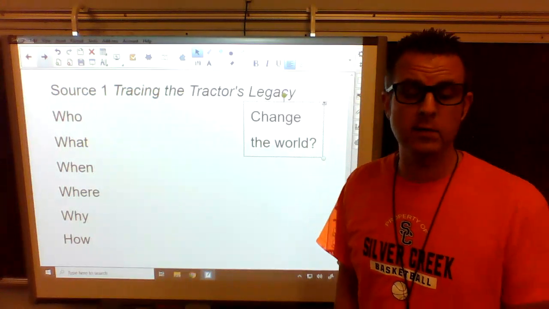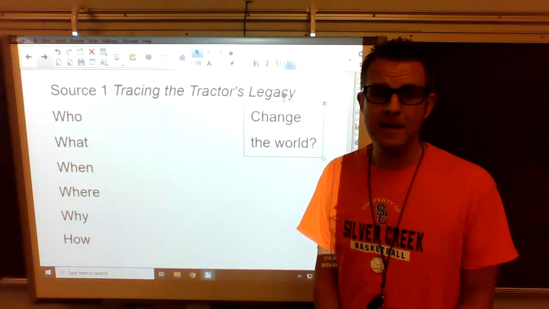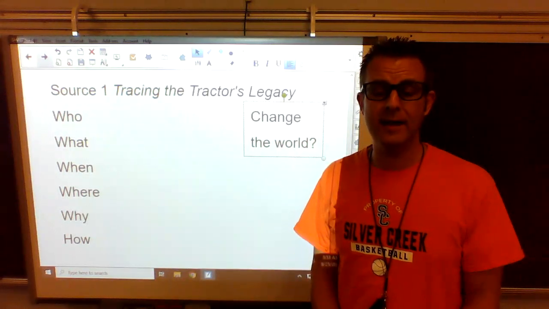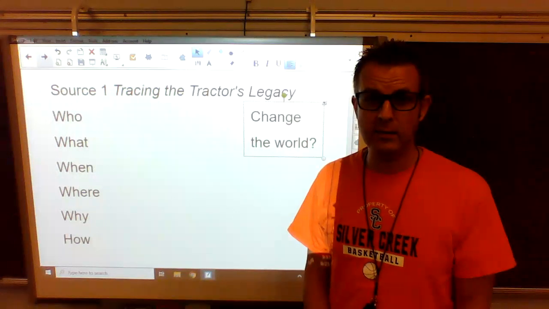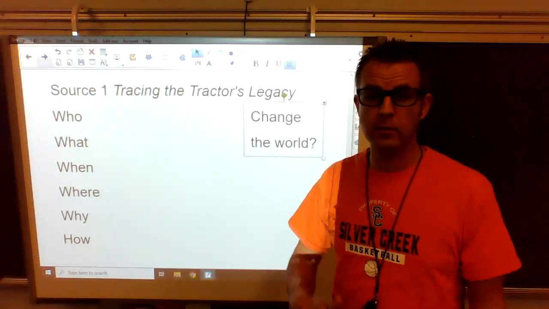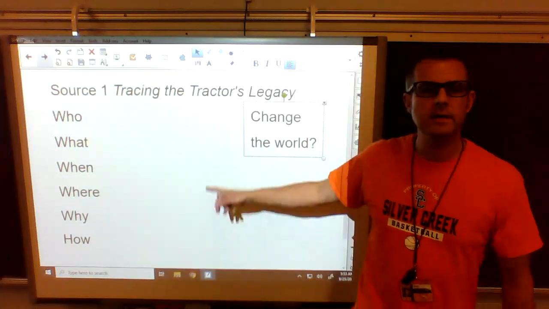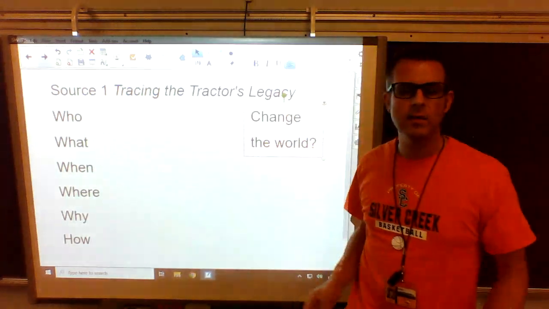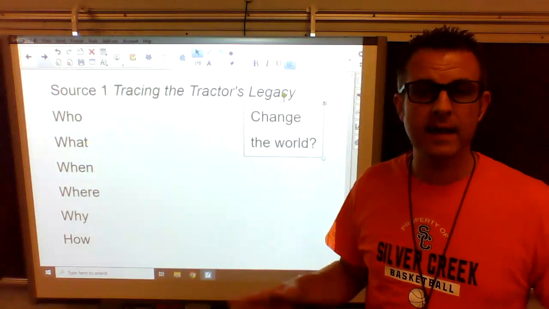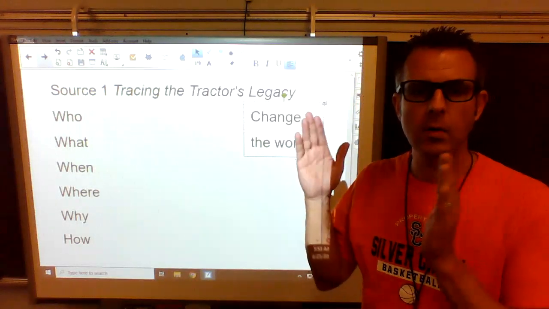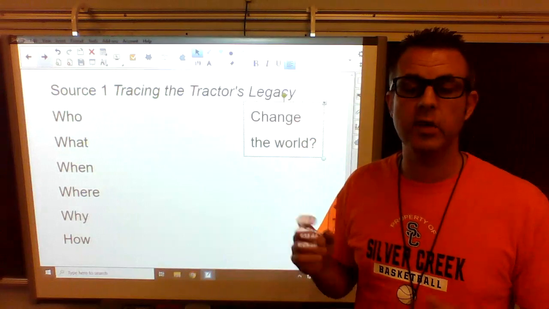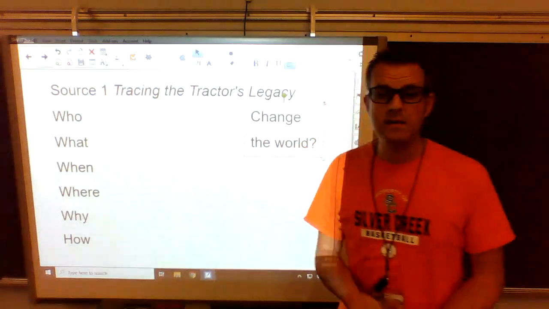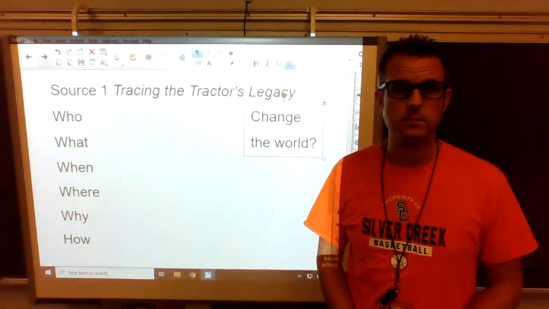It says, when did the tractors change the world? Well, when you read this, it talks about a timeline, and all the different dates where tractors changed and how they were modified to further change the world. So this isn't going to be one date. This might be a timeline of dates where you just jot down different things that happened different years of how the technology changed on the tractors to further change the world. So this when may be several different dates.